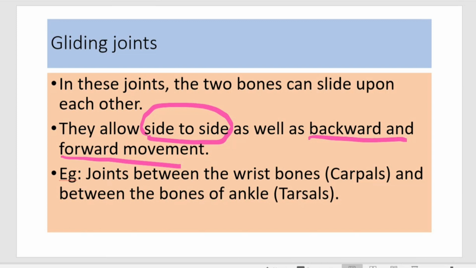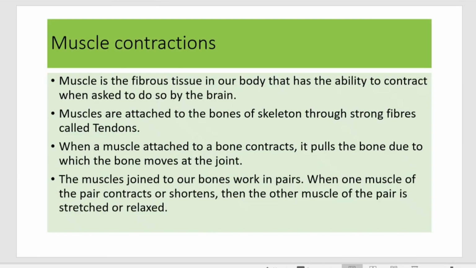So now we have seen what is a fixed joint, what are the types of partially movable joints, where they are present, and the third type was freely movable or synovial joints. And now we will look into the type of contractions which help with movement. So now we have discussed bones. These bones are connected to the muscles with the help of strong fibers that we had seen in the previous slide, tendons.